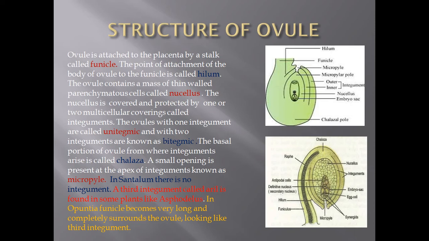becomes very long. This stalk or funicle becomes very long, and it completely covers the body of the ovule, and it just looks like the third integument. So these are some exceptional cases in some members of the angiospermic plants in the case of integument. But generally either there is one integument, or there are two integuments which cover the nucellus of the ovule.